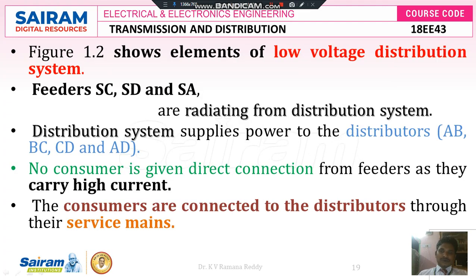So this figure shows the low voltage distribution system, as we discussed: SC, SD, SA are feeders radiating from the distribution station. The distribution system supplies power to the distributors like AB, BC, CD and AD, and there is no consumer given a direct connection to get power from the feeders, as they carry high current. The consumers are connected to the distributors through the service mains only.